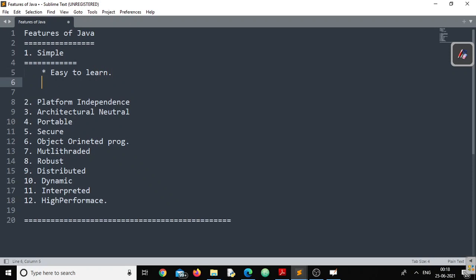When I come across people who are learning Java for the first time without any prior knowledge of any programming language like C, C++, or any other programming language, this is the normal question I face in almost all the classes. When the student comes to us and says, "Sir, we don't have any prior programming knowledge. Can I learn Java?" My answer is very simple. To learn Java, no prerequisite is there.